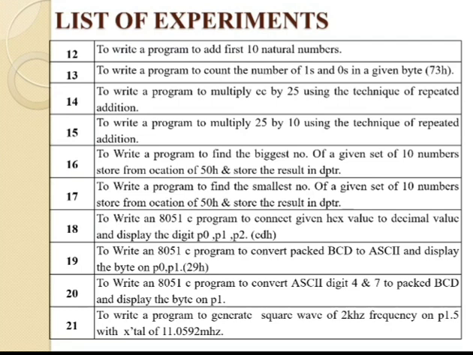So we have to write a C language program. Experiment number 19 is to write an 8051 C program to convert packed BCD to ASCII characters and display the byte on port P1. Experiment number 20 is to write an 8051 C program to convert ASCII digits 4 and 7 to packed BCD and display the byte on P1. So we go through a conversion of ASCII characters to packed BCD.